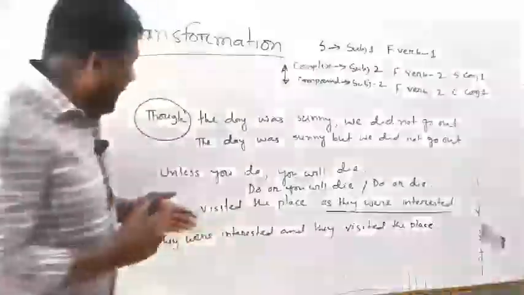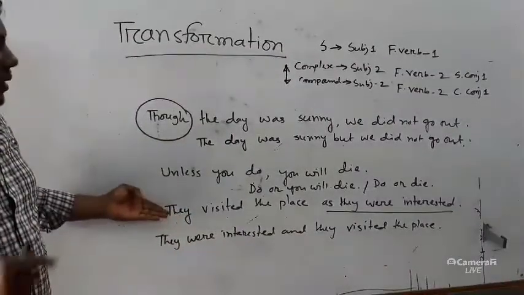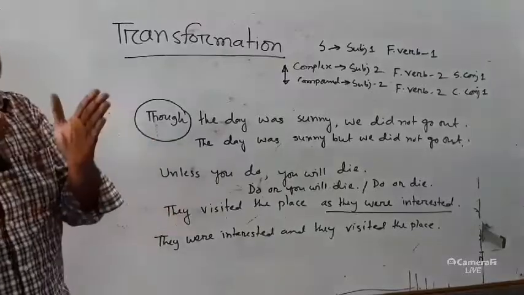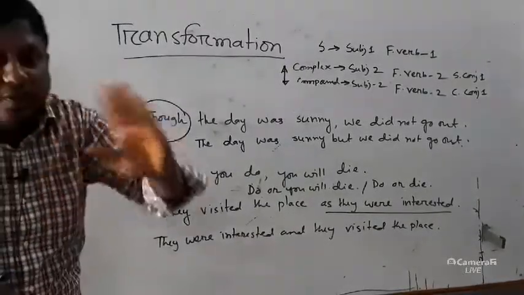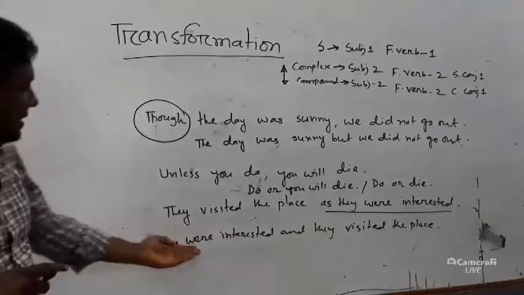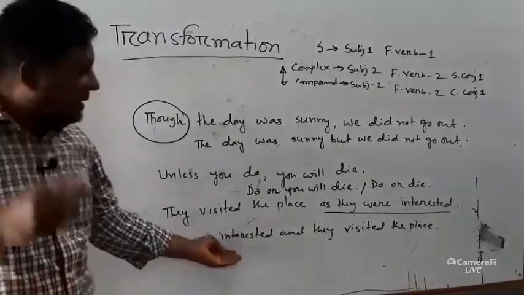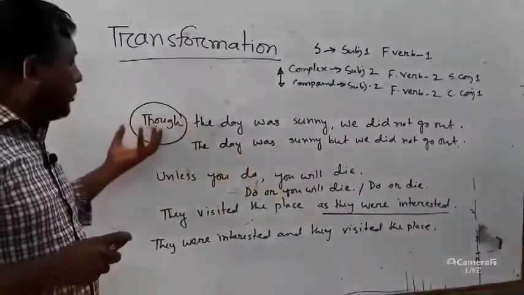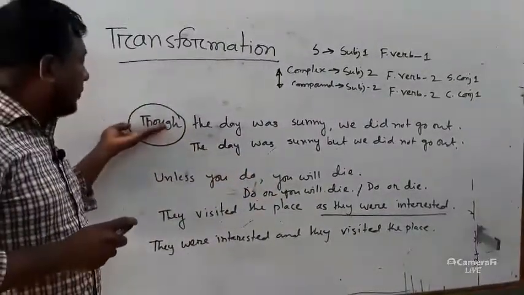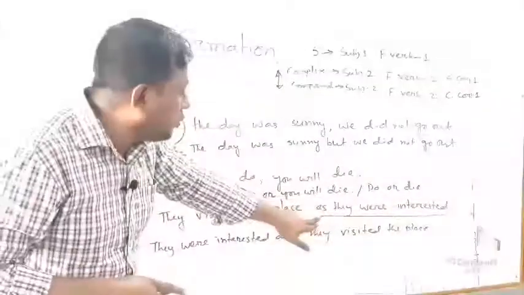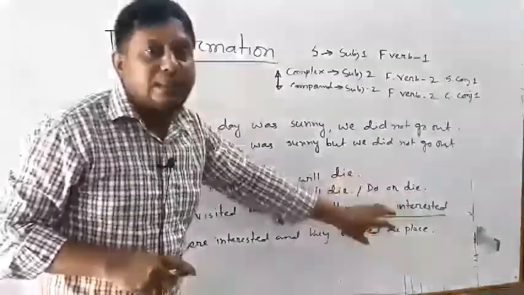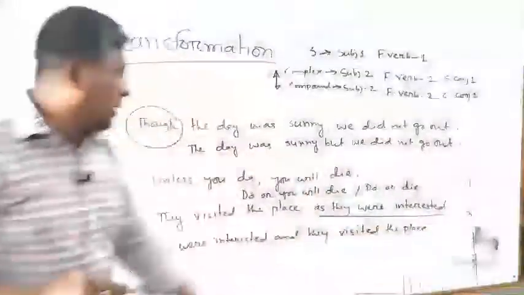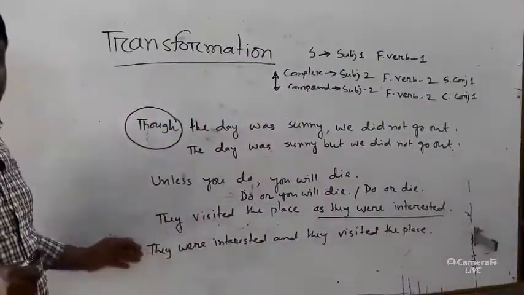Okay, here you have to observe something. To make any complex into compound, first you have to bring the cause, then will be the effect. First will be the cause, they were interested, and the effect is they visited the place. So whenever we have any subordinating clause at the beginning, if they are put in between two clauses, then you will bring that subordinate clause first, and then you will use the coordinating conjunction, and then you will write down the remaining part. This will be the thing.